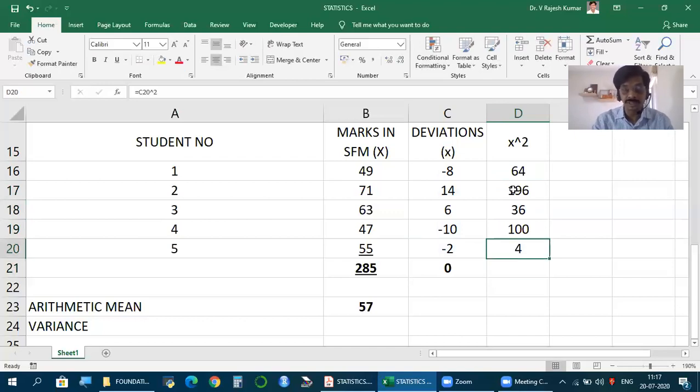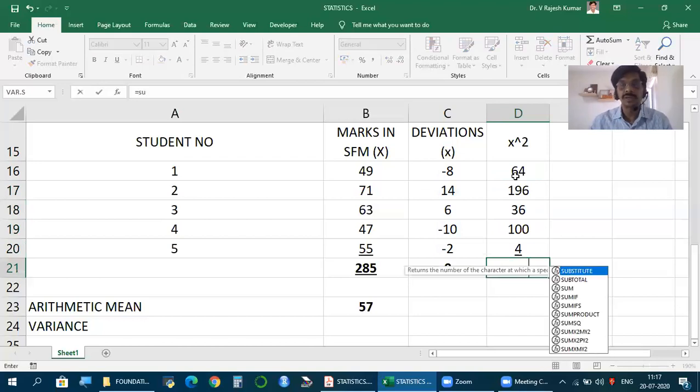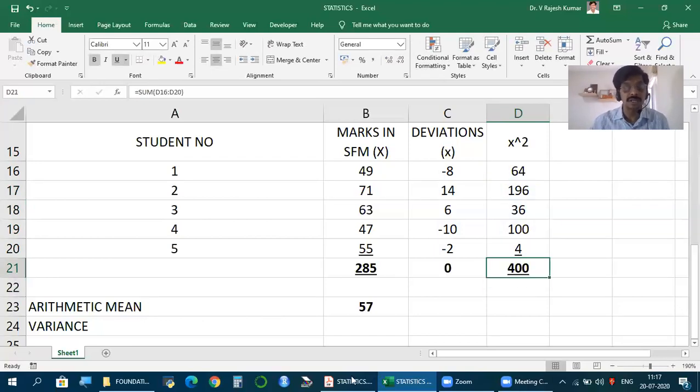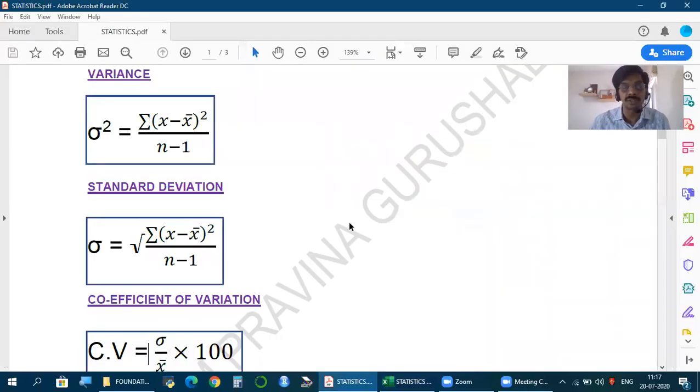Now this is the square. Take the total of this, and this total is what we call summation, total of x minus x bar whole square.